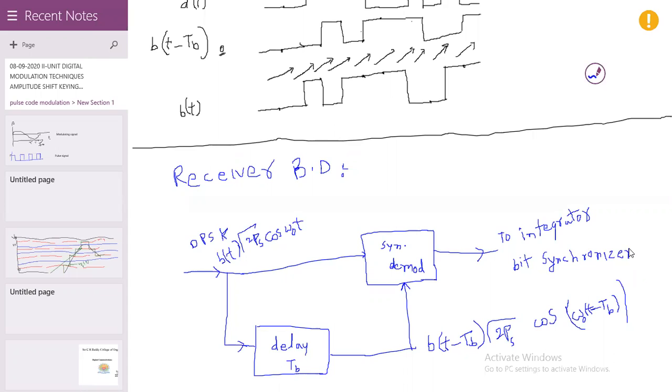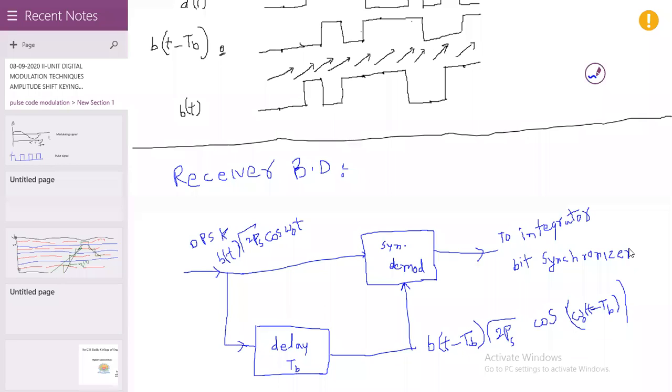It gives the starting time and ending time of the bit, that is, when the bit starts and when it ends. Without a bit synchronizer we can't identify the starting time and ending time of the bit.